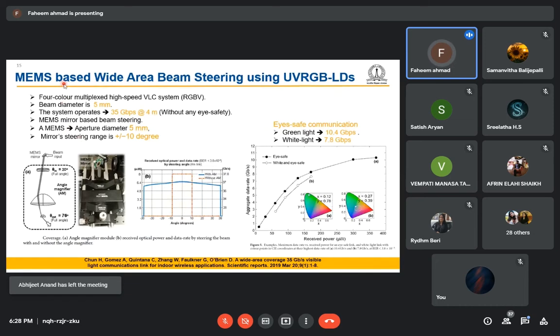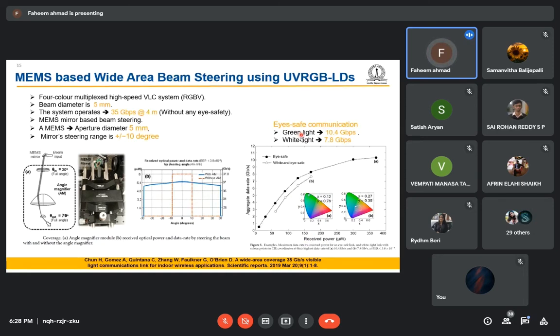They have used the MEMS mirror, micro electromechanical system. The laser beam is coming from there, and they are tilting this MEMS mirror and steering the beam. They were able to steer the beam from minus 10 degrees to plus 10 degrees.